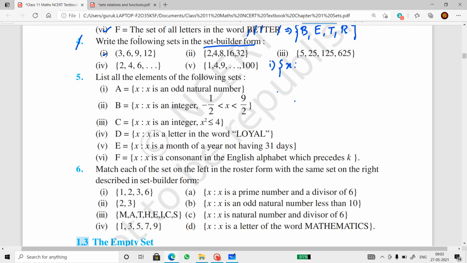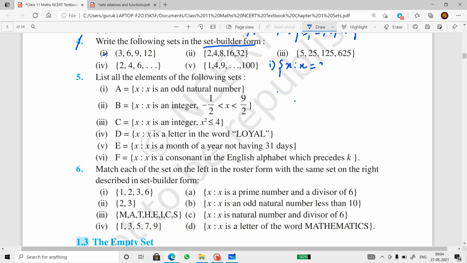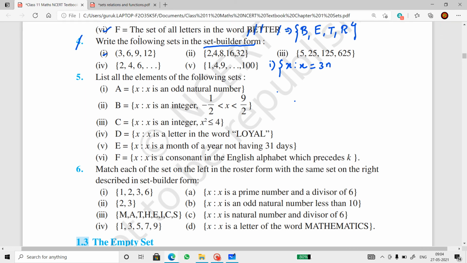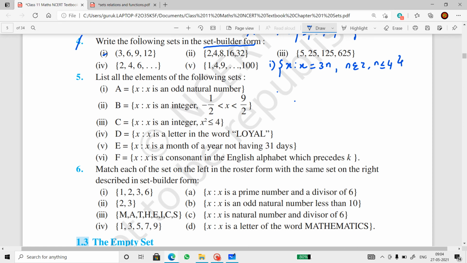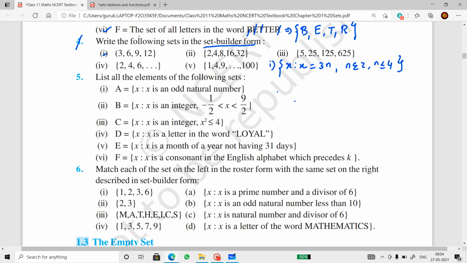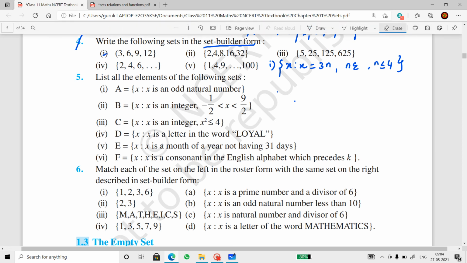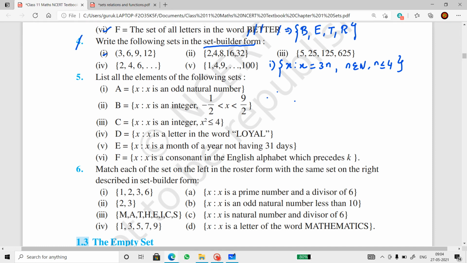X such that x is equal to 3n, where n belongs to natural numbers and n is less than or equal to 4.